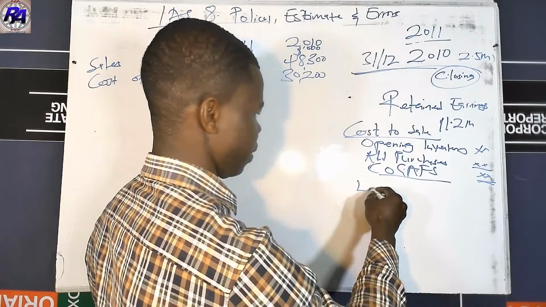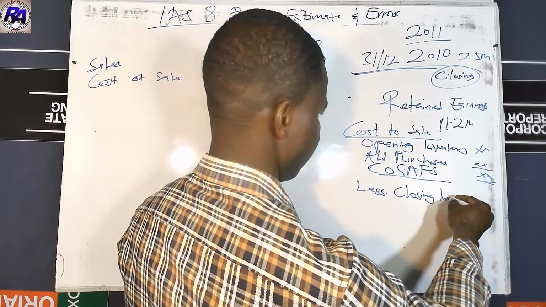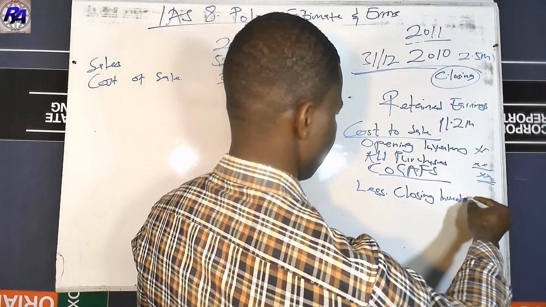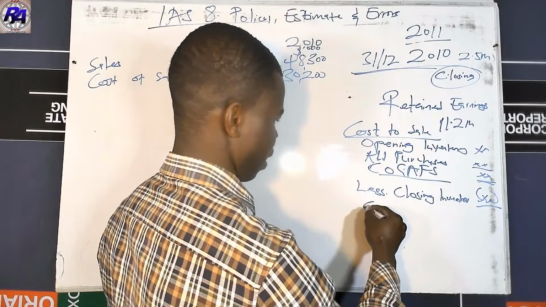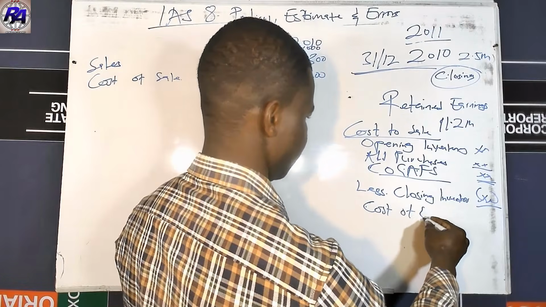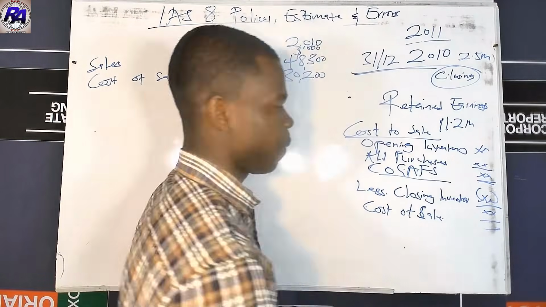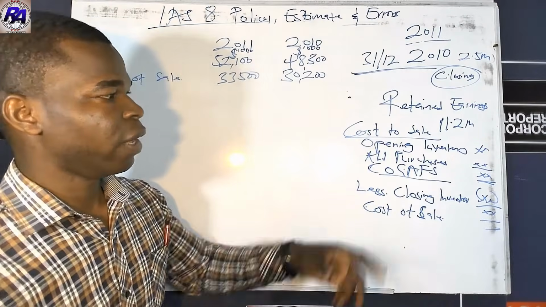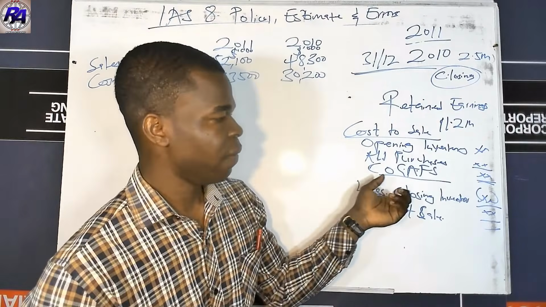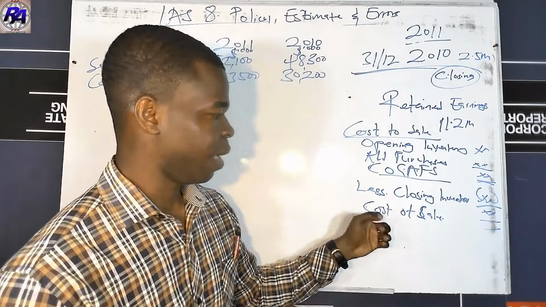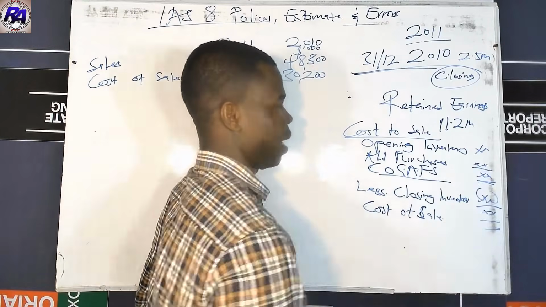Then we less closing inventory over here. Whatever we less, then we get our cost of sale. All right, so we do this to get cost of sales. Now, the information provided in the question didn't give us our opening inventory, it didn't give us our purchases, it didn't even give us our closing inventory figure, but we were given the cost of sale. But how do we get this cost of sale? It was through this process that we had this cost of sale.